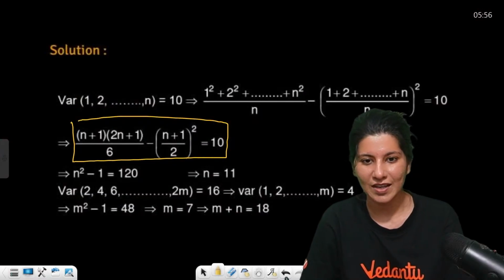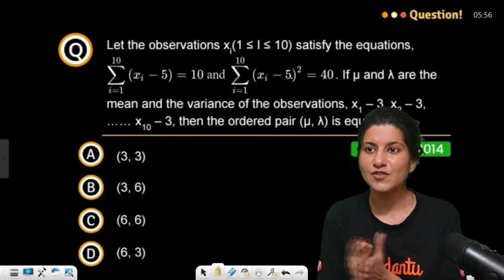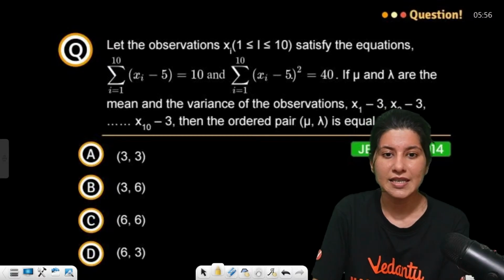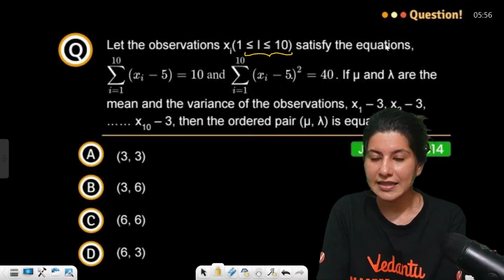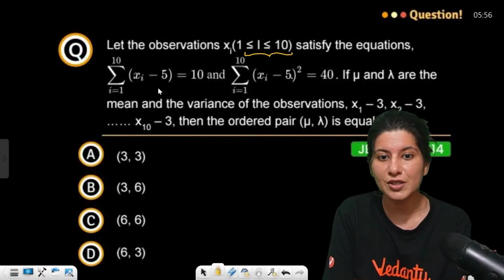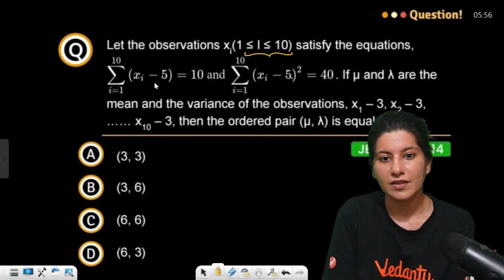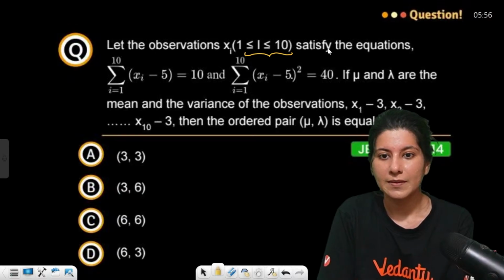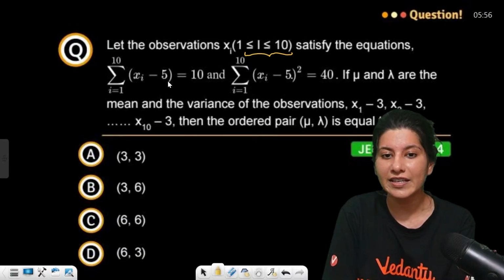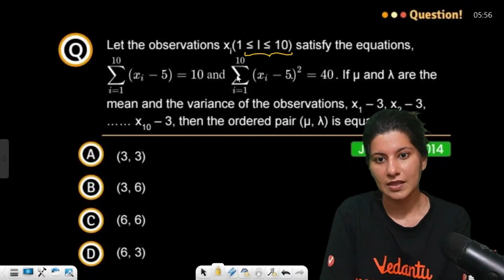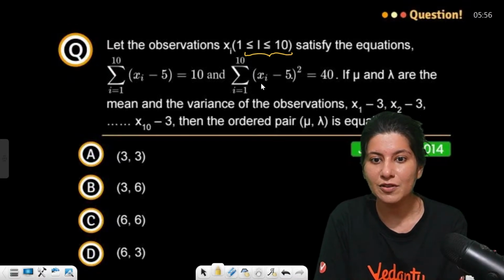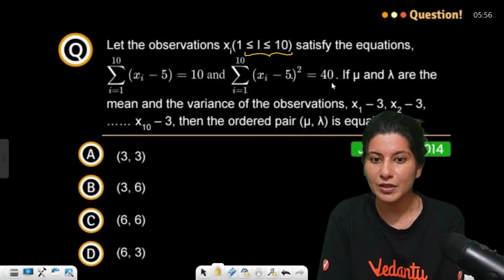Okay, all right. JEE Main 2014 question. So this question says that we are having 10 observations that satisfy which equation? This equation, right? Summation of xi minus 5 is 10, and it satisfies summation of xi minus 5 whole square is 40.